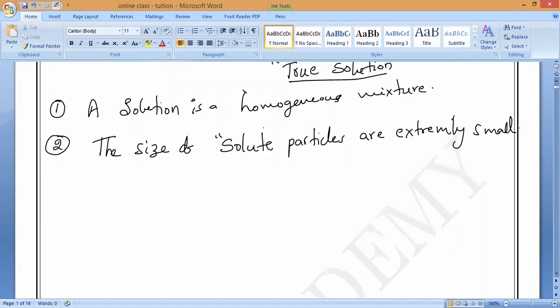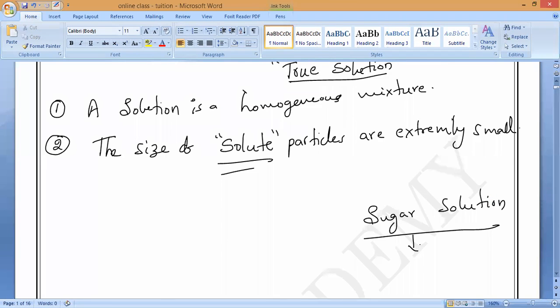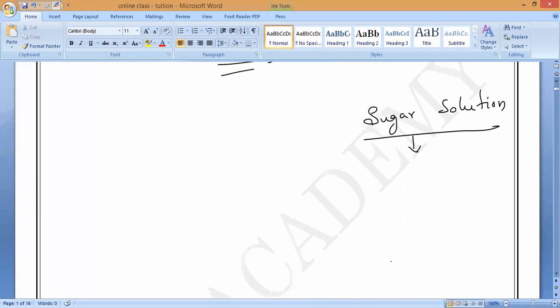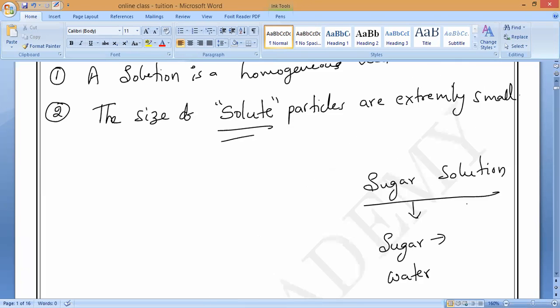Now let me see who will say. I am saying solute. Suppose I have given you sugar solution. Who is solute in this? Who is solute and who is solvent? Sugar solution is made up of two substances. What are they? Sugar, sir, and water. Water is solvent, sir, and sugar is solute. Very good. So sugar is known as solute and water is called solvent.